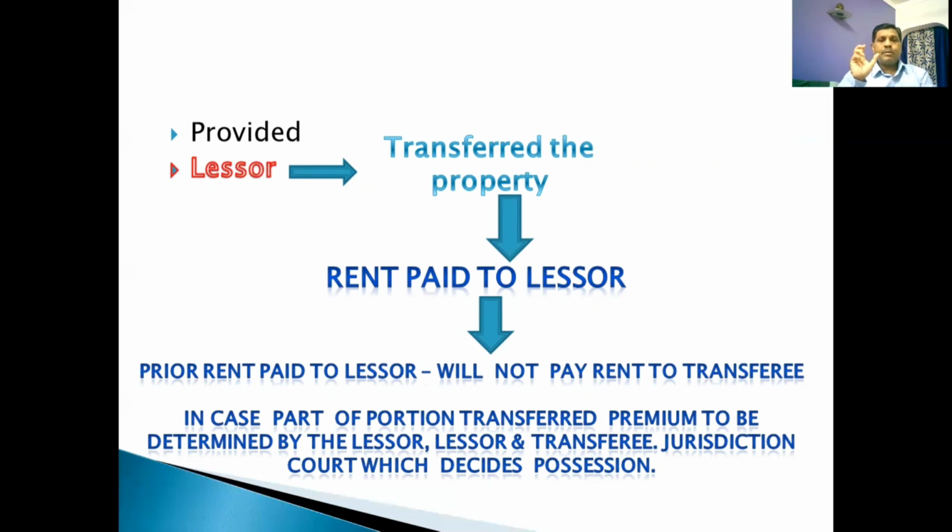If there is a dispute between the lessor, lessee, and the transferee, then the court which would decide the possession of the property, in case a suit for possession has been filed, will also decide what premium the parties would be entitled to. This is what Section 109 speaks about. I think the illustration by virtue of the slideshow is pretty clear.